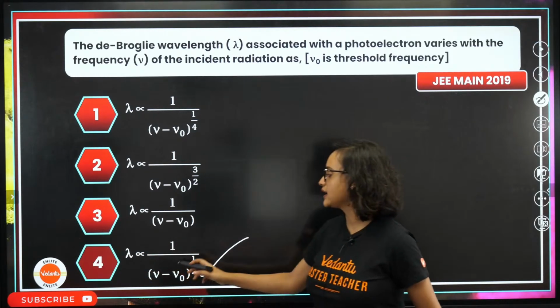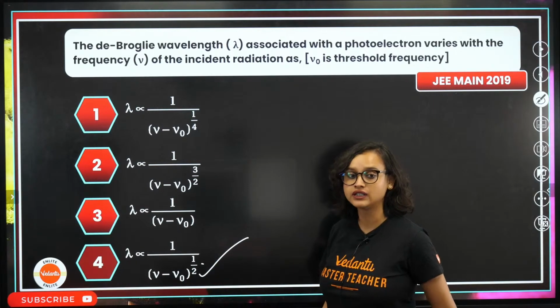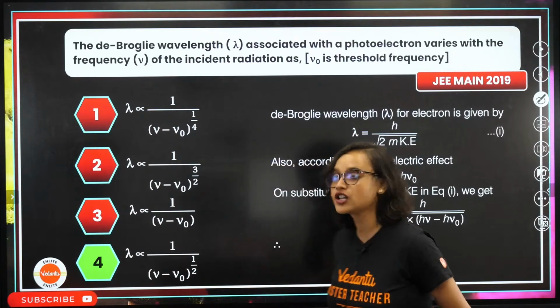Lambda is directly proportional to 1 by (V minus V0) to the power half. Right? It will be root over. That is why. Chalo, let's solve it here.